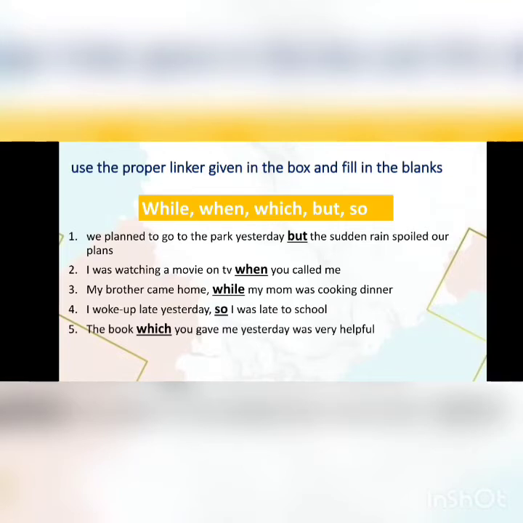We planned to go to the park yesterday, but the sudden rain spoiled our plan. I was watching a movie on TV when you called me. My brother came home while my mom was cooking dinner. I woke up late yesterday, so I was late to school. The book which you gave me yesterday was very helpful. Students, I think you understood linkers. Let us see the next one.